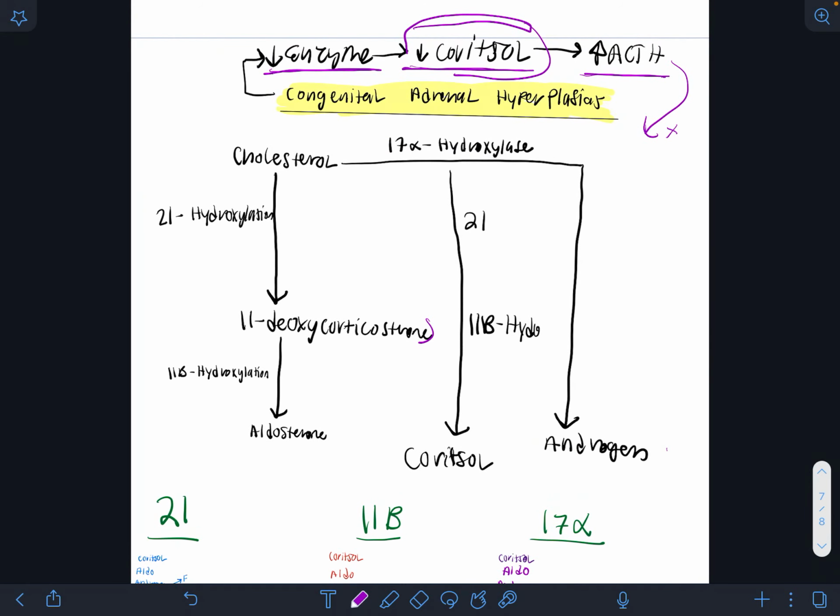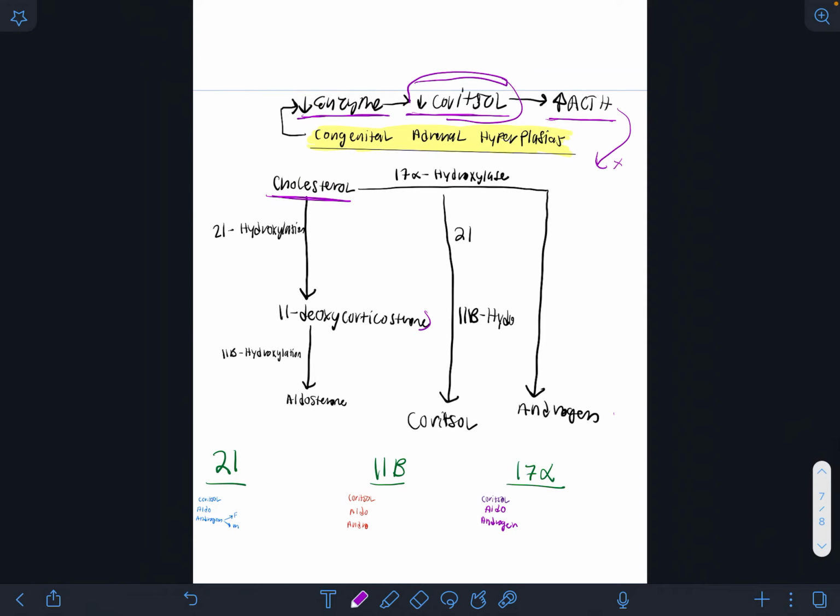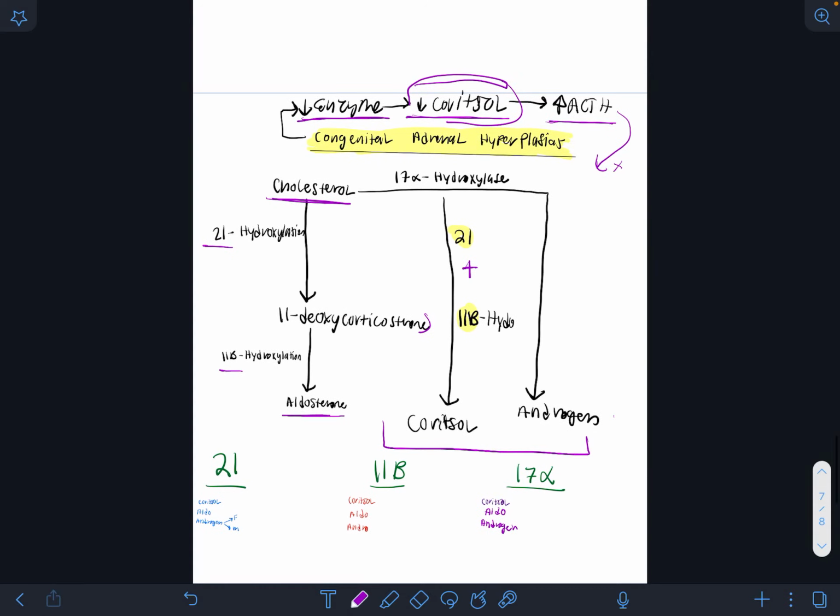Okay, so let's start from the beginning. Your starting product is cholesterol for all of them, right? In order to make this side of the chart, you need 17 alpha hydroxylase. And in order to make cortisol, besides 17 alpha, you also need 21 and 11 beta hydroxylase. You need both of these two in order to make cortisol. But for your mineralocorticoids, you need 21 hydroxylase and 11 beta hydroxylase.